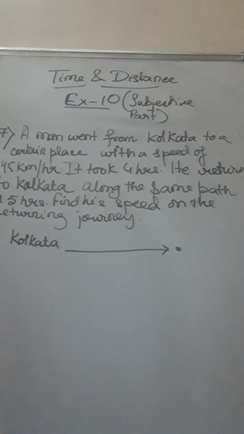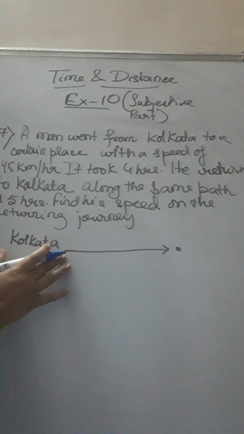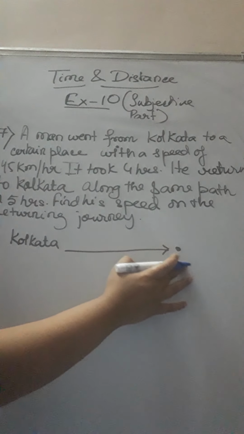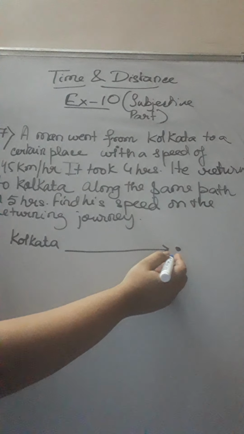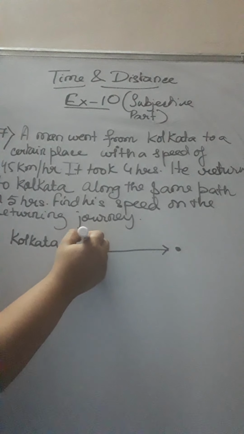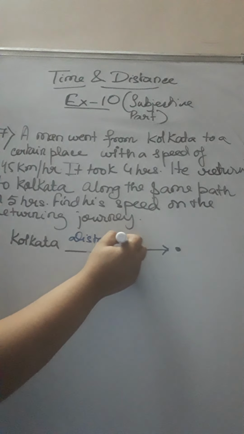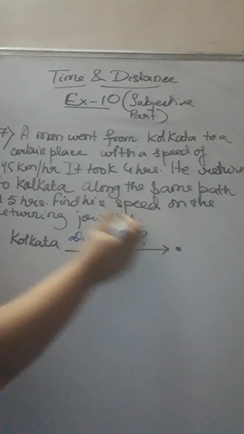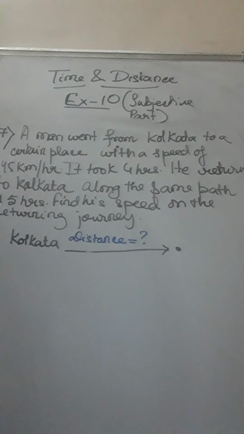So when the person is traveling from Kolkata to a certain place, he must be covering a certain distance, because he is reaching from here to there. The distance is not known to you, how much distance he covered when he reached this place. But two more things are provided.